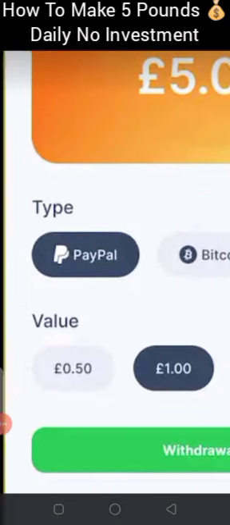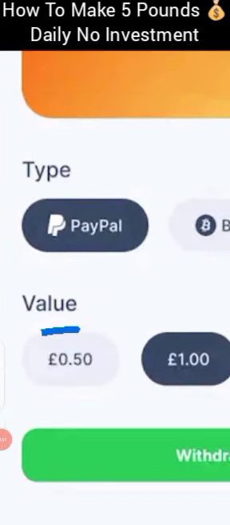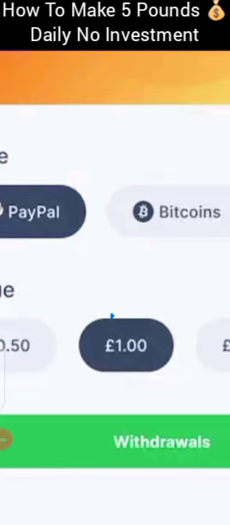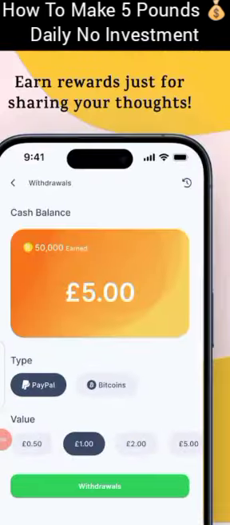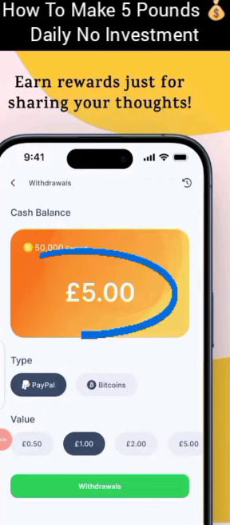And what is the minimum withdrawal? You see, half a pound. You can withdraw £0.5. You can withdraw £1. You can withdraw £2, and you can withdraw £5. So I'm going to be showing you how to make £5 every single day using my tutorial steps.